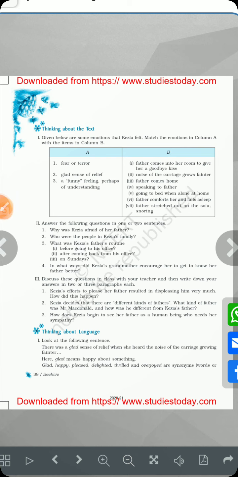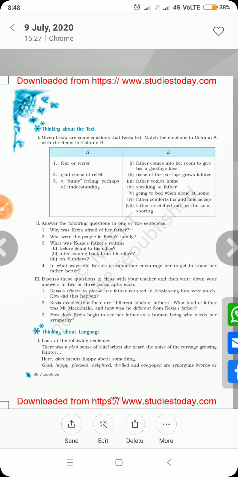Over here, you can see two columns, and you have to match column A against column B. In column A, you are given certain words, and in column B, you have to match the conditions pertaining to column A. For example, the first word is fear or terror. What does it mean? Yes, it means a very frightening or terrifying condition when you're feeling so much scared. So you have to match the incident with it.